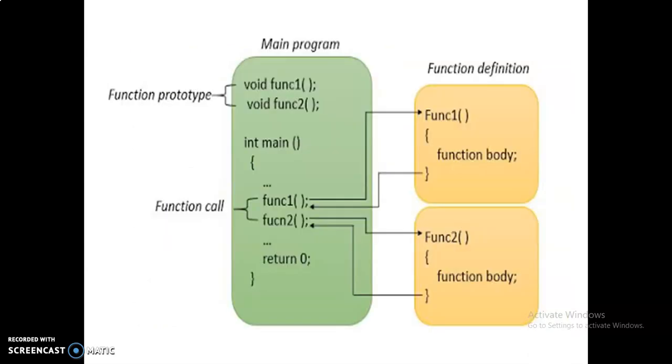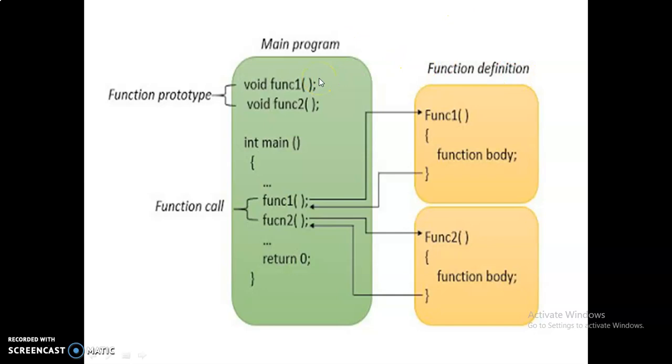So this is an example of the pictorial format of the functions and the execution of the function. Here, this is the main function. Above it, the prototypes are declared here, because like variables declared in a C program, we have to declare the functions also. That is called the function prototype.